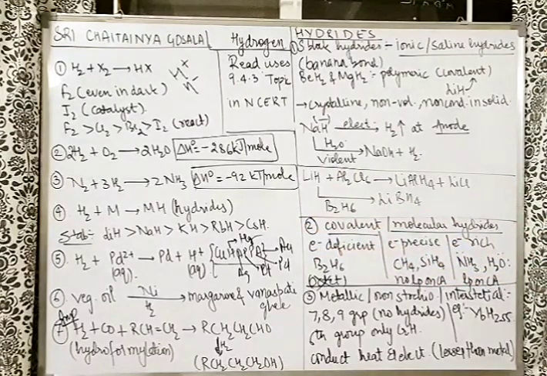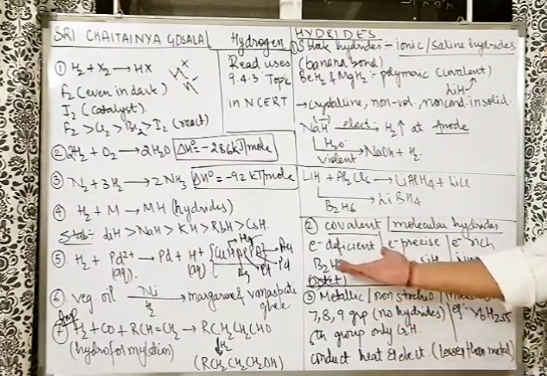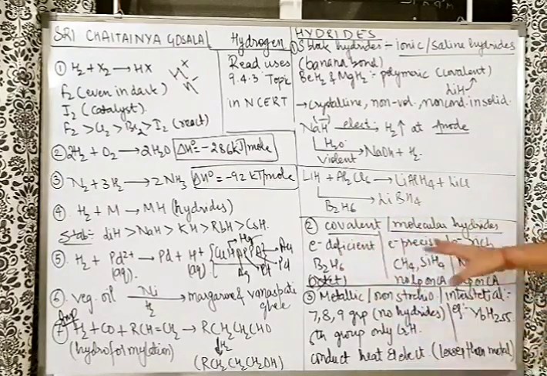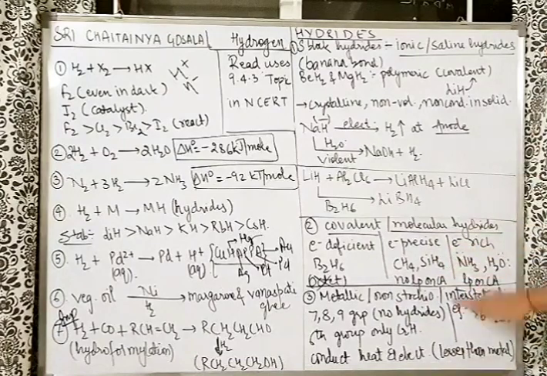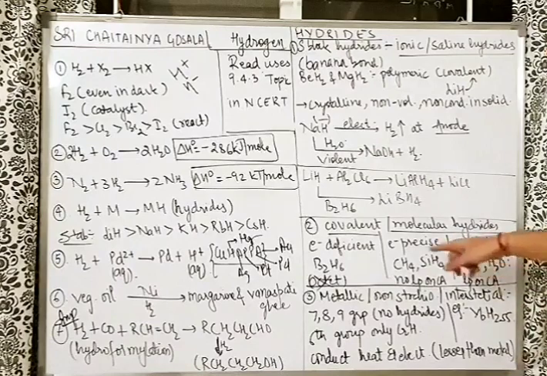Non-metals, majorly p block elements, form covalent or molecular hydrides. Three types are there. Electron deficient, where the octet is not completed. Example, diborane, B2H6. Electron precise, octet exactly completed and there is no lone pair left, like methane and silane, CH4, SiH4. Similarly, electron rich means octet got completed and lone pairs are also there. So that means expanded octet? No. Octet completed, but after completing the octet it has lone pairs left.